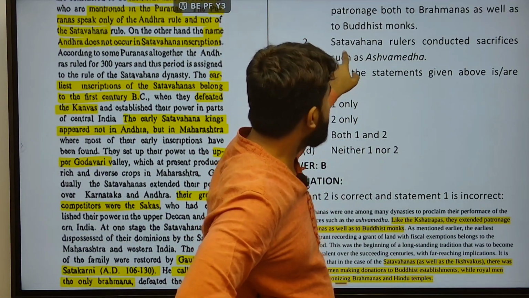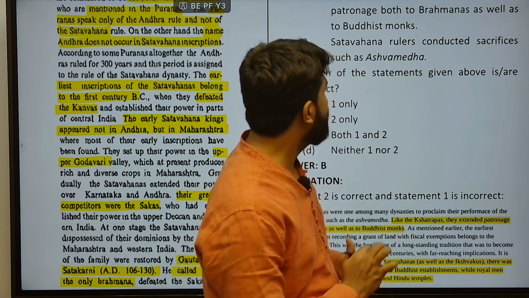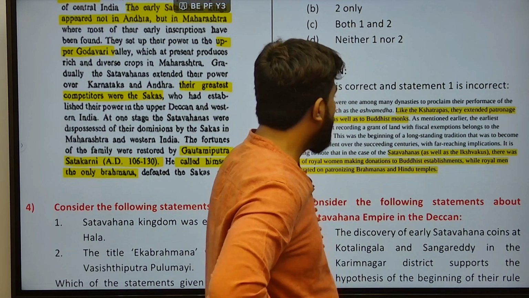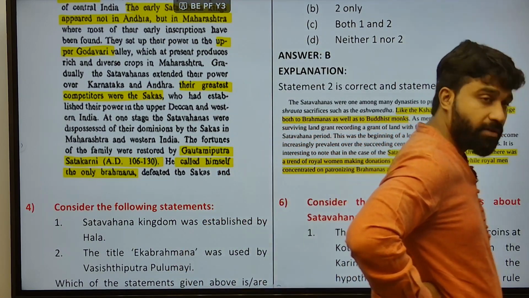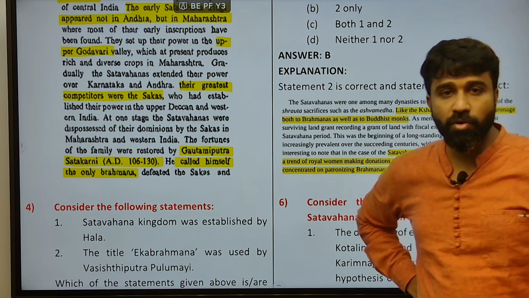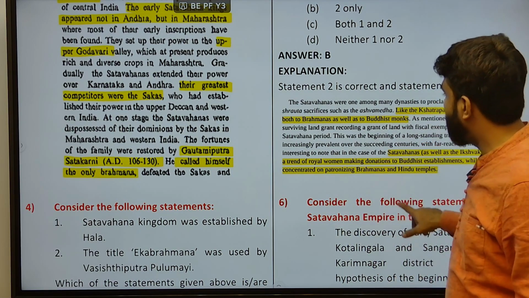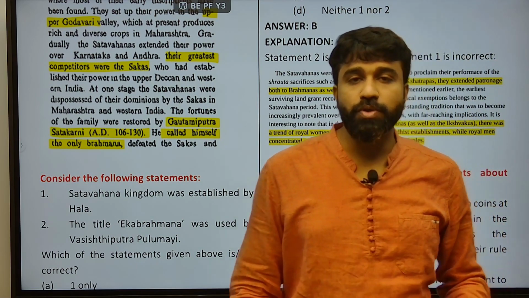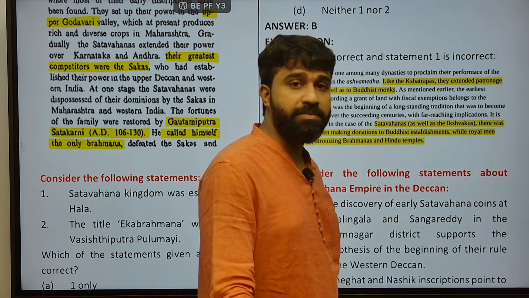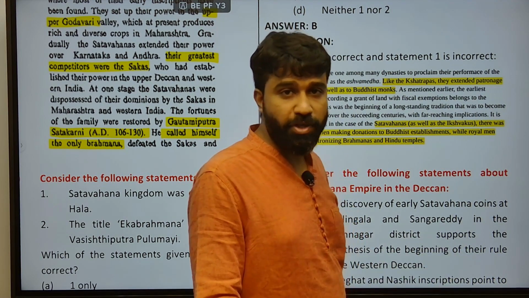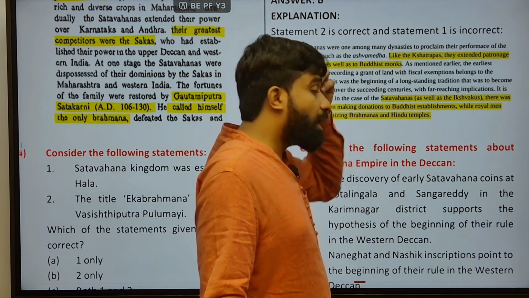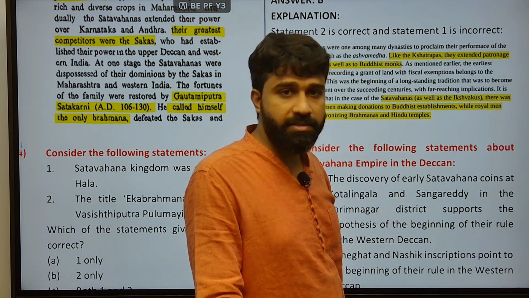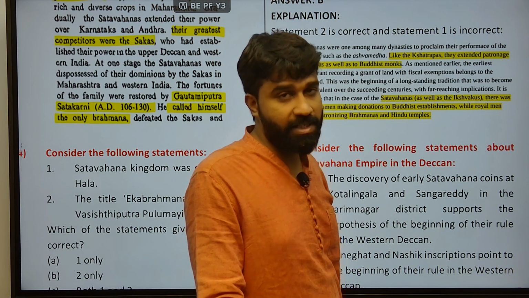Coming to the second statement, Satavahana rulers conducted sacrifices such as Ashwamedha. It is true, Ashwamedha Yaga was also conducted by them. They were considered to be Brahmanas and they followed all ritual practices. The Ashwamedha Yaga is one of the greatest testimonies of a king to show his valor and power over other kingdoms and chieftains, and especially the feudatories and other territories which were opposing will definitely fight against the king who performed this Ashwamedha sacrifice.